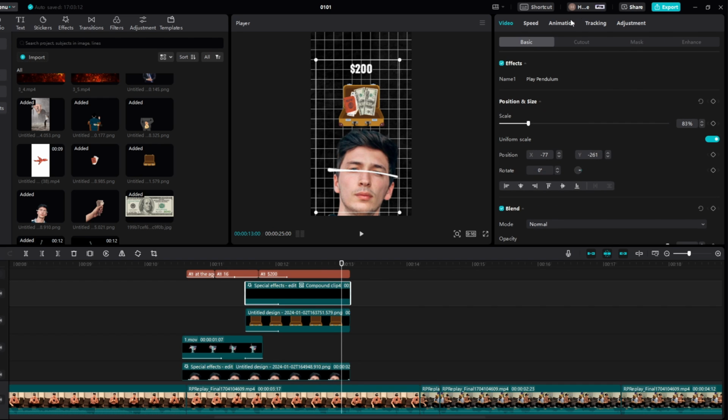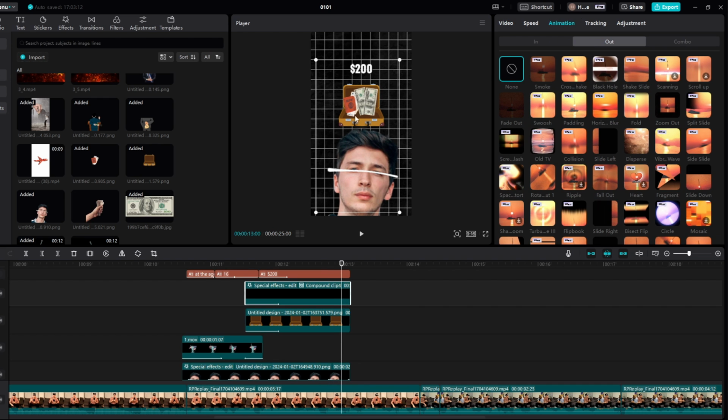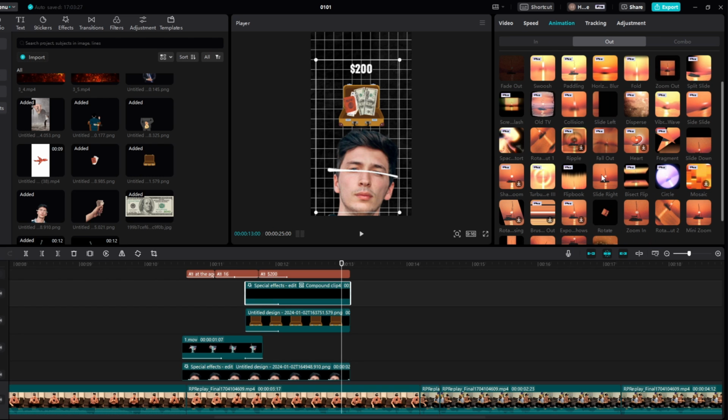And then right at the end here, we come to animation. Now this is going to slide up. So if we find the slide up animation.